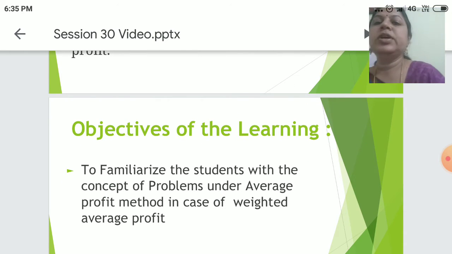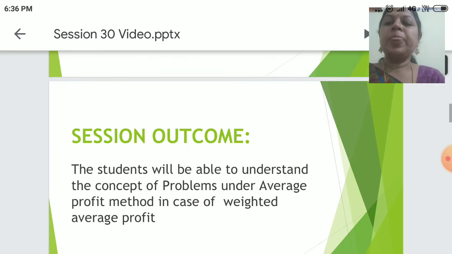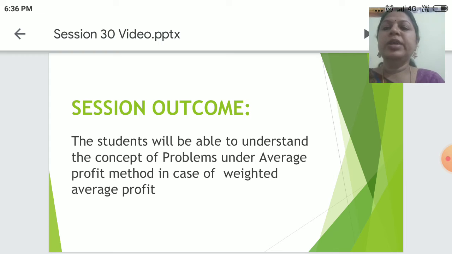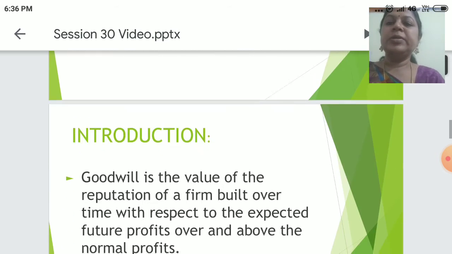Objectives of the learning: to familiarize the students with the concept of problems under average profit in case of weighted average profit. Session outcome: at the end of the session, the students will be able to understand the concept of problems under average profit method in case of weighted average profit.